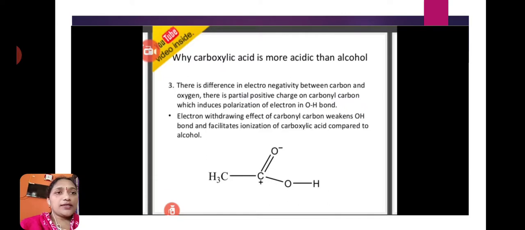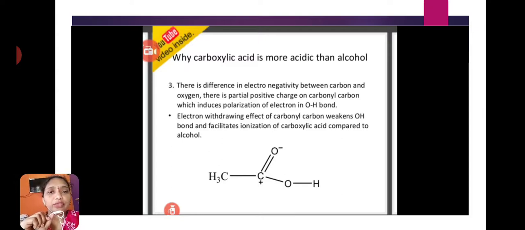Why is carboxylic acid more acidic than alcohol? This is a continuation of the previous slide. There is a difference in electronegativity between carbon and oxygen. There is a partial positive charge on the carbonyl carbon, which induces polarization of electrons in the oxygen-hydrogen bond. The electron withdrawing effect of the carbonyl carbon weakens the OH bond and facilitates ionization of carboxylic acid compared to alcohols.